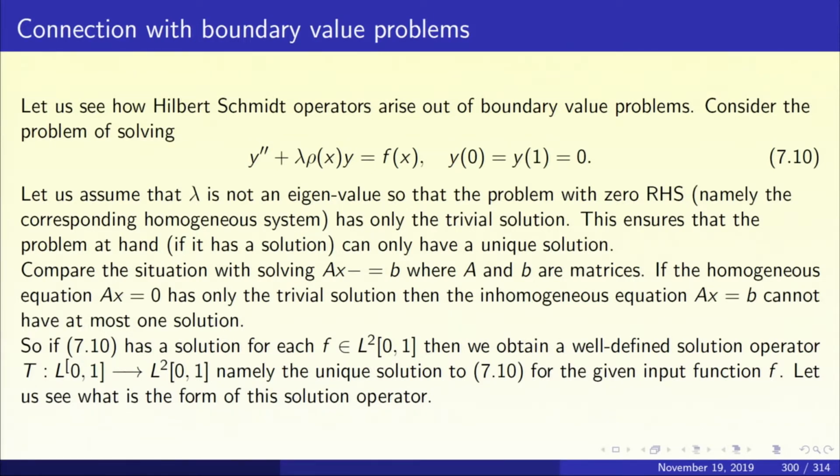Now let us assume that lambda is not an eigenvalue of the boundary value problem with 0 right hand side. Namely, put f of x to be 0 and look at the boundary value problem 7.1 with Dirichlet boundary condition. Let us assume that lambda is not an eigenvalue. We will see why this hypothesis becomes relevant. Away from the eigenvalues, we are going to invert 7.10, and that is exactly going to tie up with the Hilbert-Schmidt operator. We are going to get a Hilbert-Schmidt operator as a result.